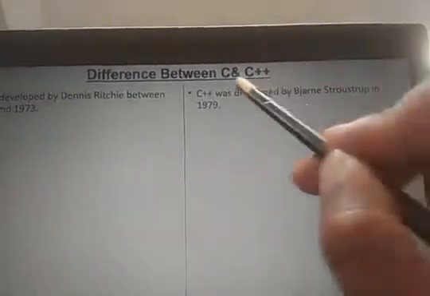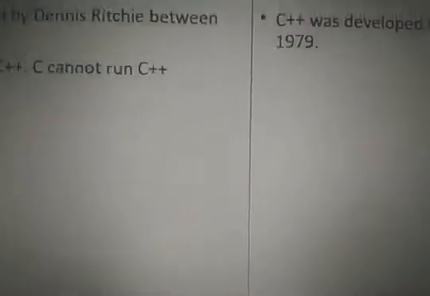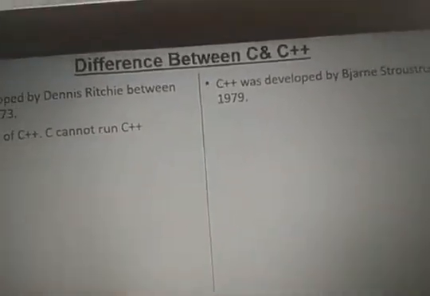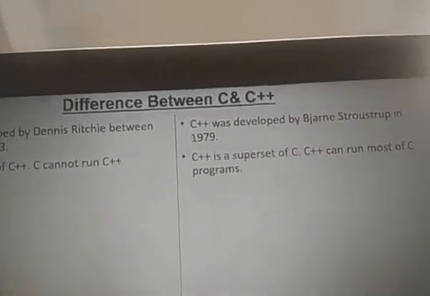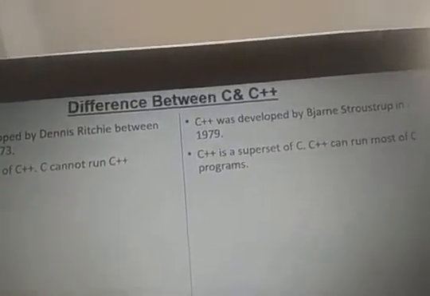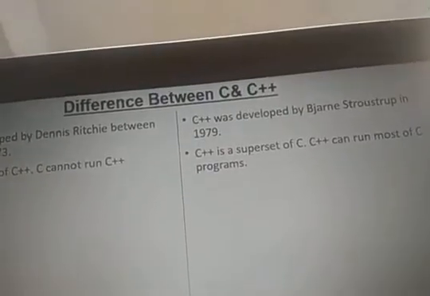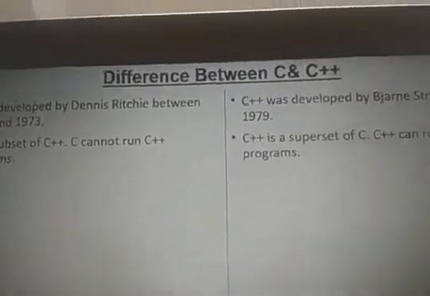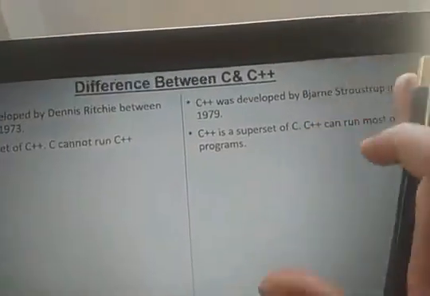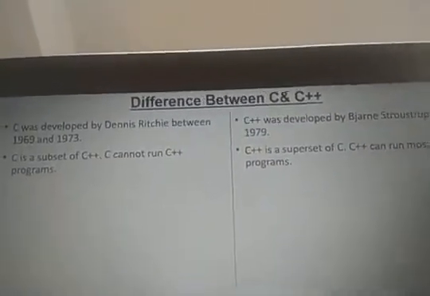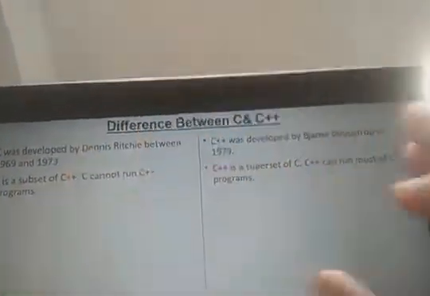C is a subset of C++ and C++ is a superset of C. It means that a C program can be executed in C++ software, but a C++ program will not execute in C software. So we use C++ software for execution of C++, but we can also use C++ software for execution of C. But Turbo C can't be used for Turbo C++.